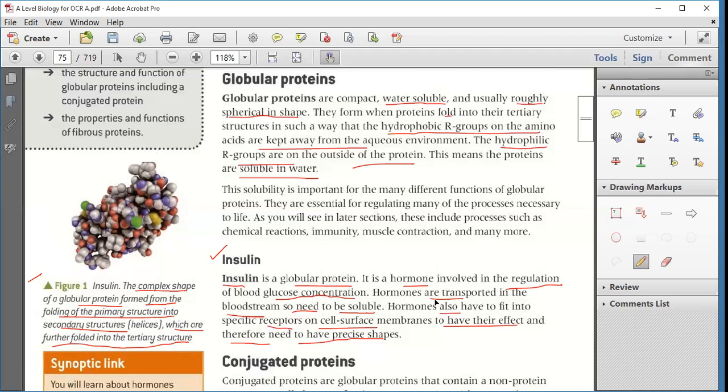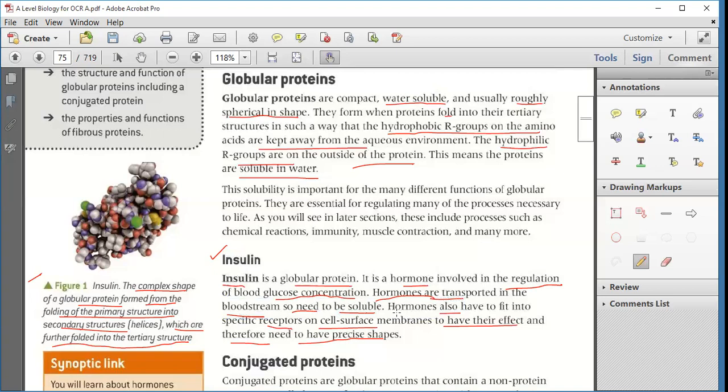Now, hormones are transported in the bloodstream, so they need to be soluble. If something needs to control the regulation of sugar inside the blood, it needs to get inside the blood, then only it will control, na? Otherwise it will not control. So it means it needs to be dissolved in blood. So that's why it is important to be water soluble. So hormones are transported in the bloodstream, so they need to be soluble.